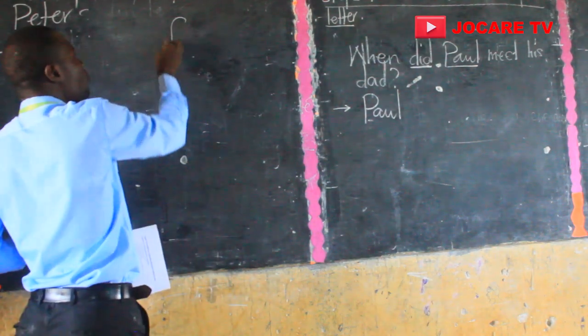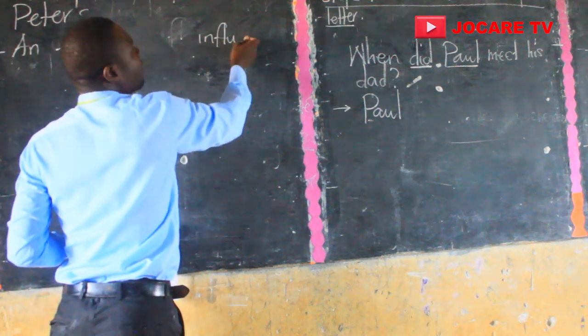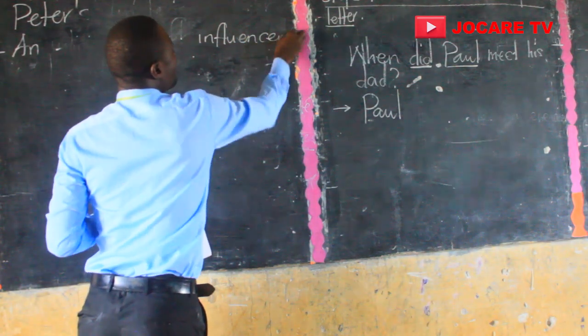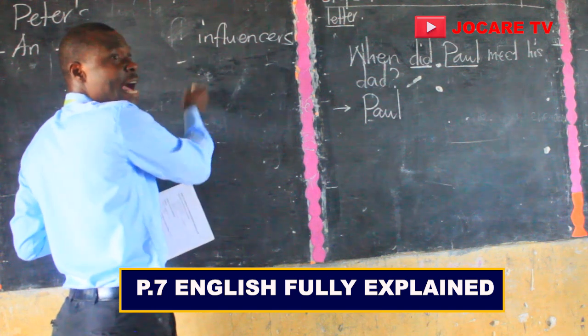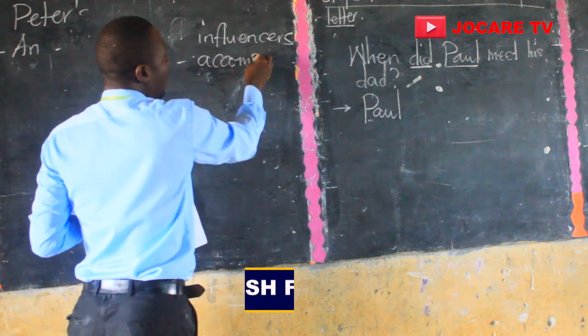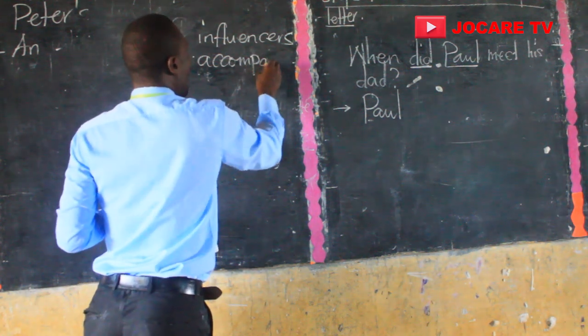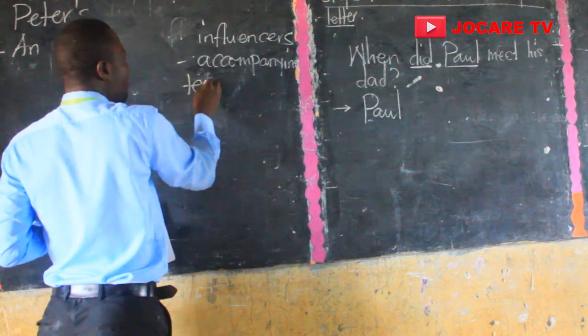We have the influencers and we have the accompanying tense words.